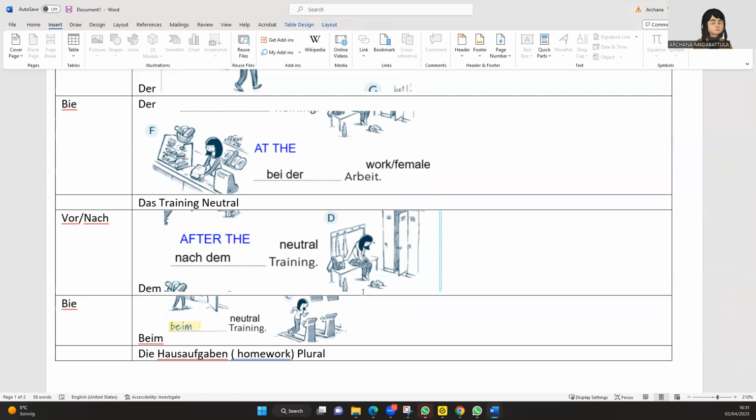So when she's currently doing the action in the gym, it becomes bei. So here the neutral das Training becomes beim, right? So this is beim Training. And what is done after the training? After the training, it is nach dem Training.